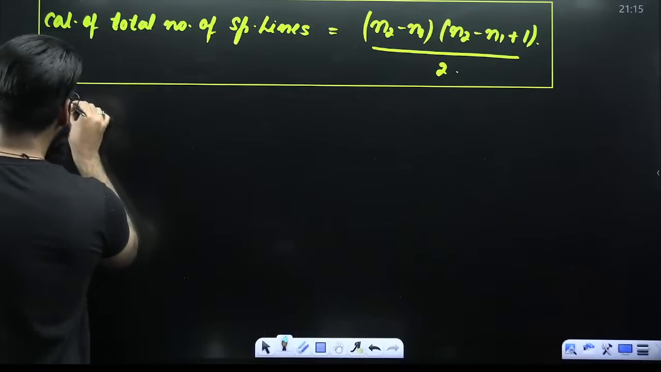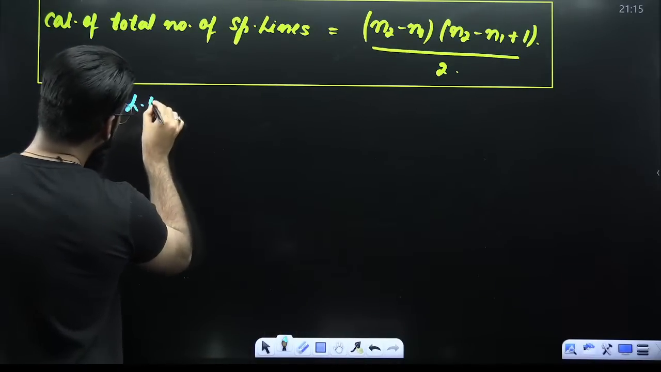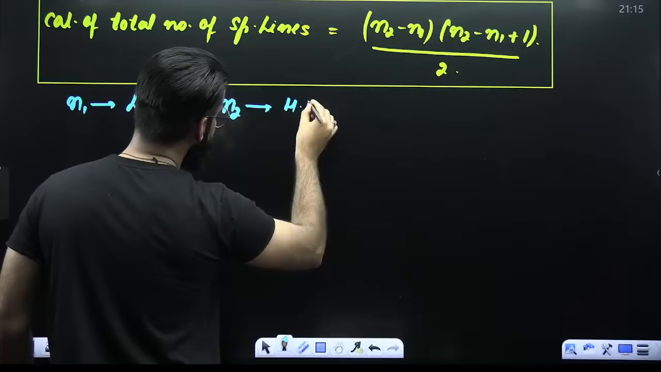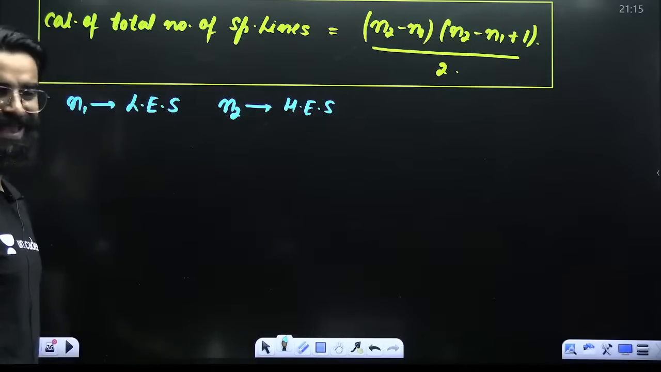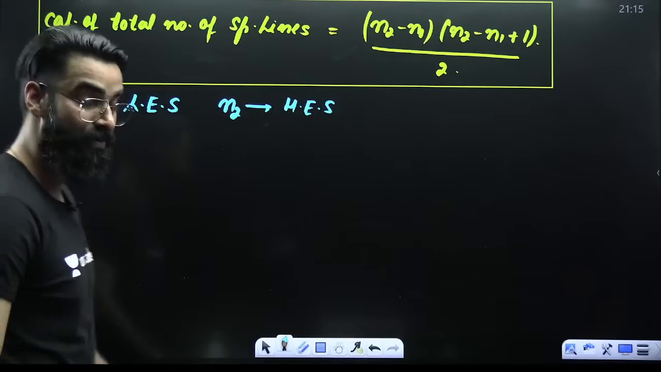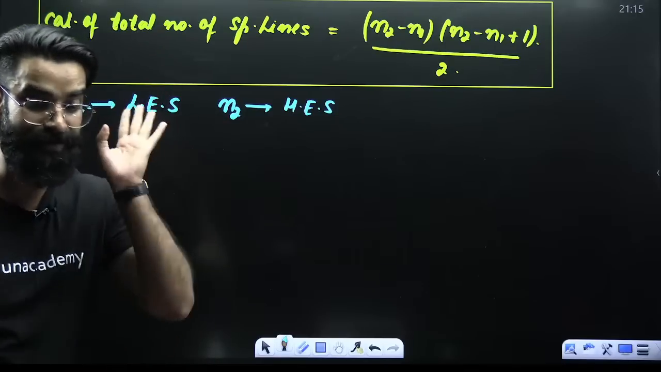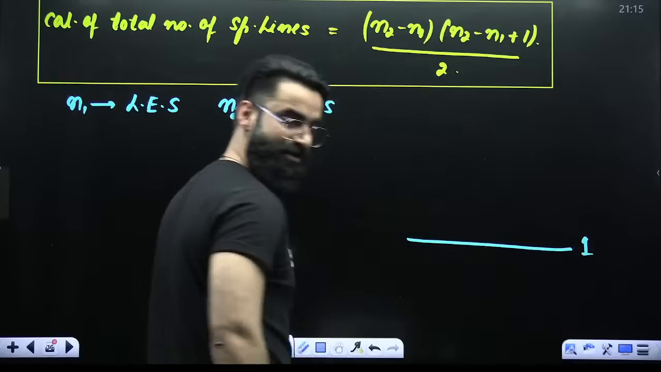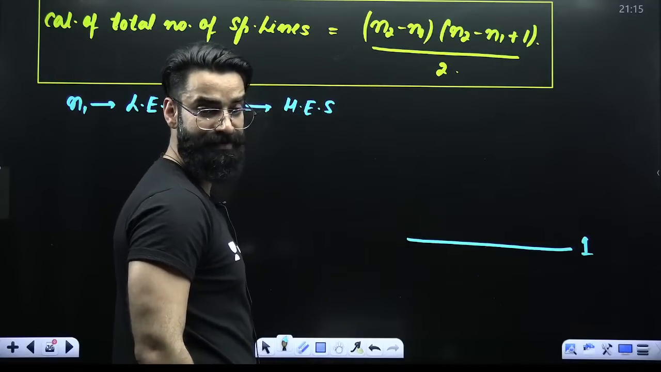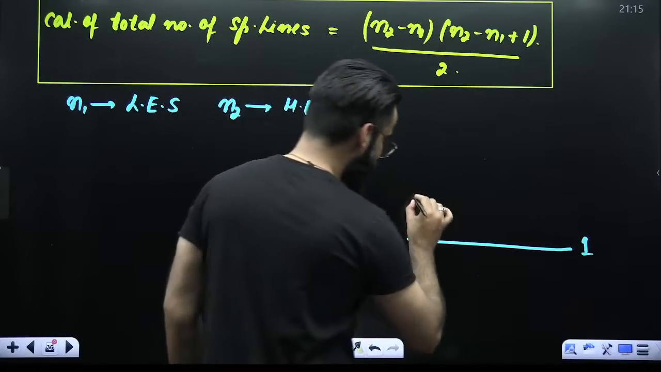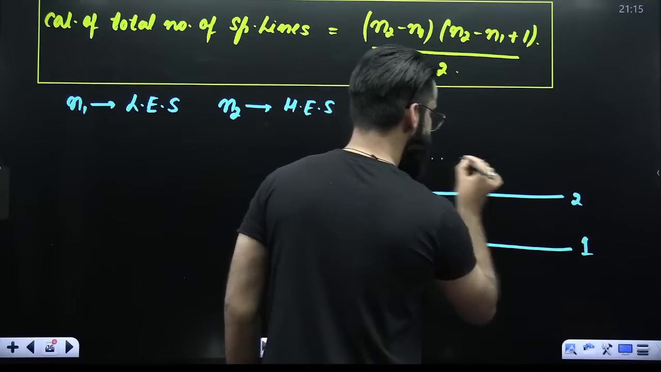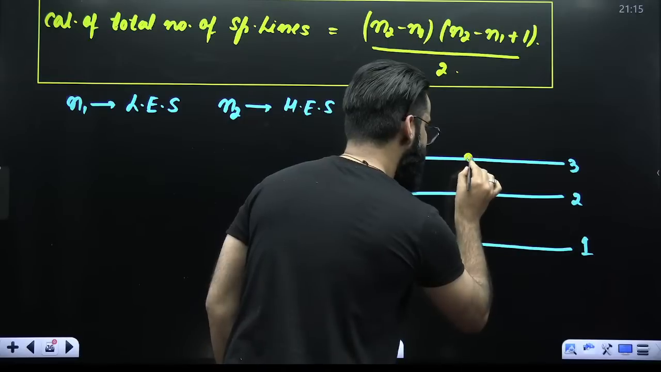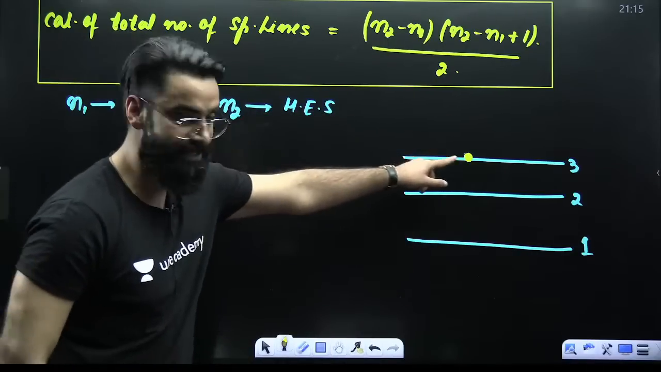See, N1 represents the lower energy state. N2 represents the higher energy state. Now see what is to be done. Try to understand very carefully. My dear students, for example, this is shell number 1, in which electron is present. This is shell number 2. This is shell number 3. Let's say the electron is present in shell number 3.